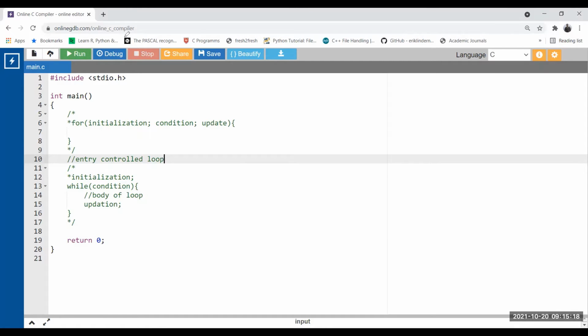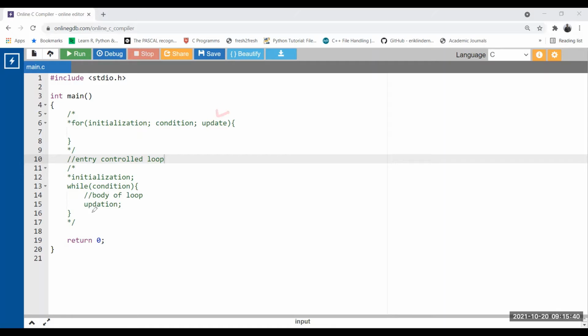At last, once the complete body gets executed, at the very last step, the updation statement will be evaluated. Earlier we found that in the for loop, updation is written up here, but when the loop control goes back up, the last statement, updation, is evaluated by the compiler even though it is put over there.